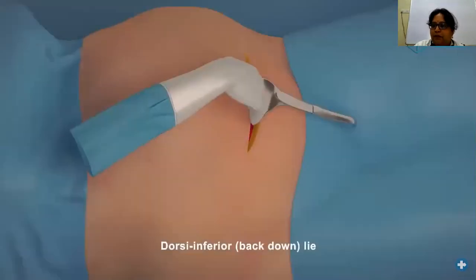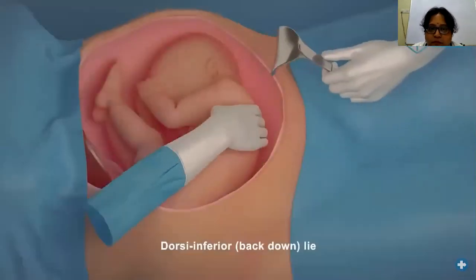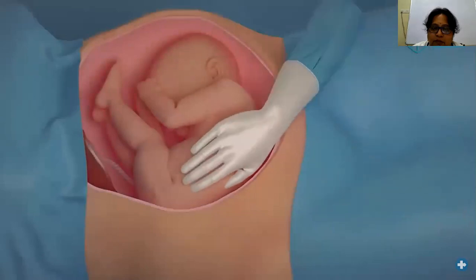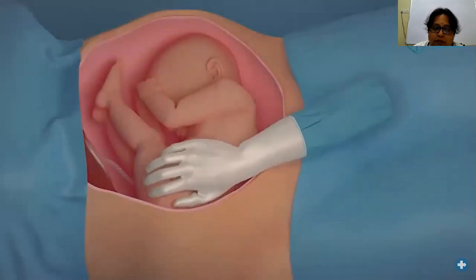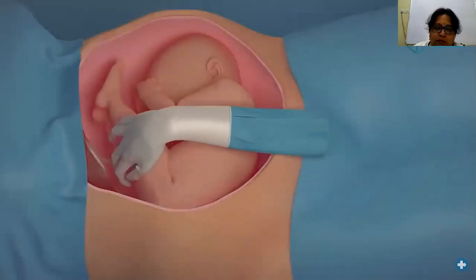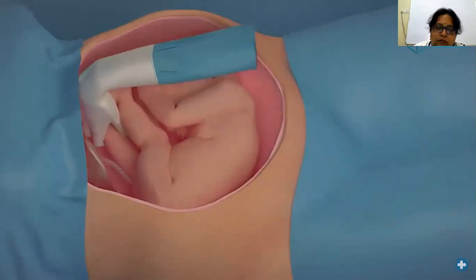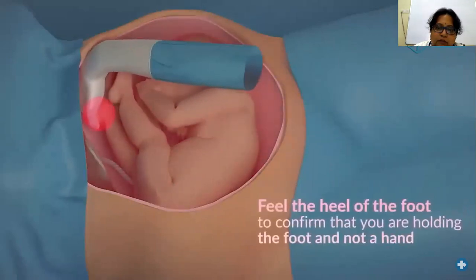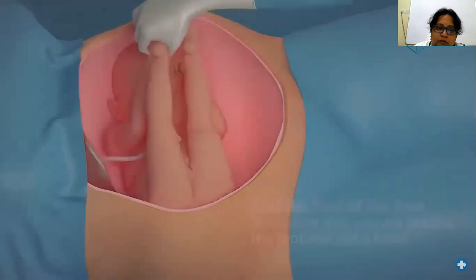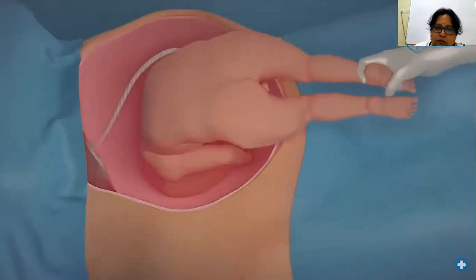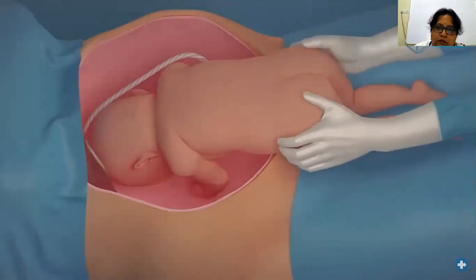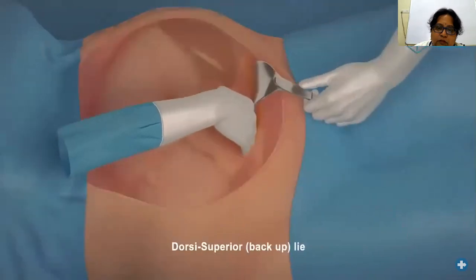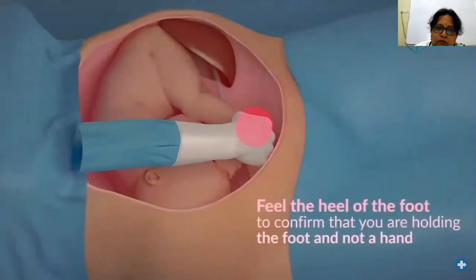In order to deliver a dorsi-inferior baby, you must identify the posterior leg. This is furthest away from the incision. Apply gentle traction towards the incision. If possible, you may deliver both feet together. If you deliver the closer foot first, the legs may split and it may become difficult to deliver the baby. Or dorsi-superior, where the back is facing upwards.